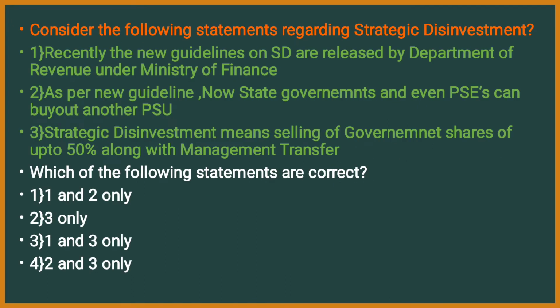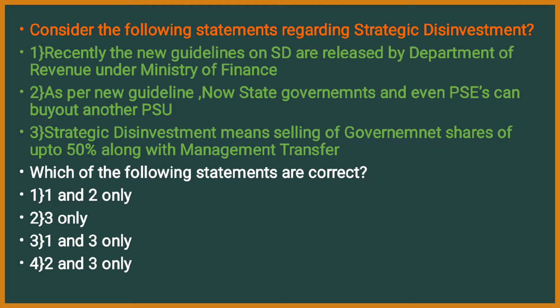Consider the following statements regarding strategic disinvestment. First, recently the new guidelines on strategic disinvestment are released by Department of Revenue under Ministry of Finance. Second, as per new guidelines, now state governments and even public sector enterprises can buy out other public sector units. Third, strategic disinvestment means selling of government shares of up to 50% along with the management transfer. Which of the following statements are correct? Options: 1 and 2, 3 only, 1 and 3, and 2 and 3.